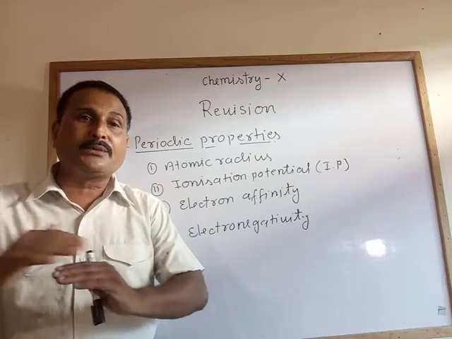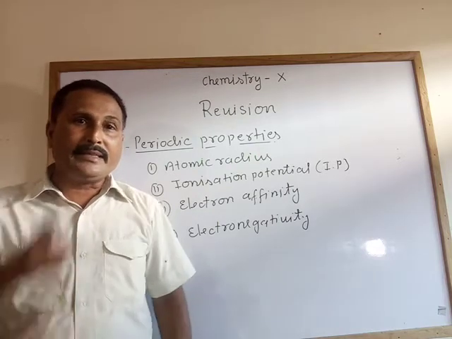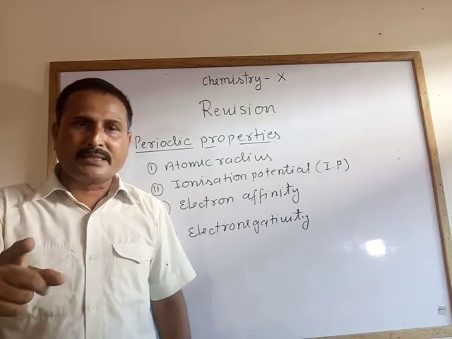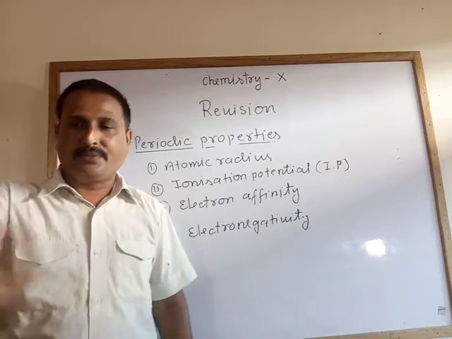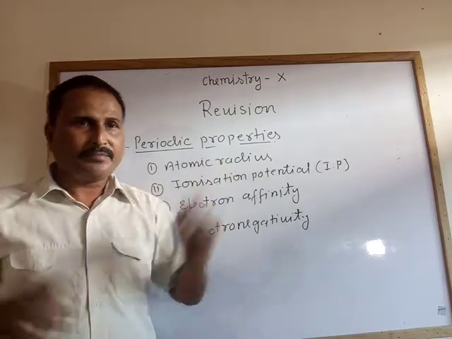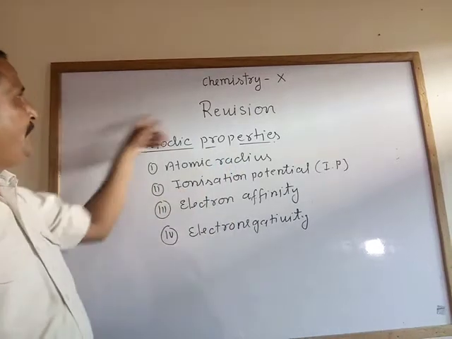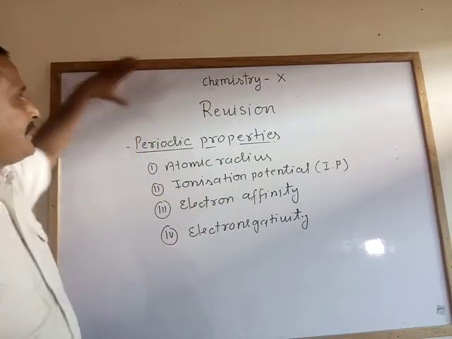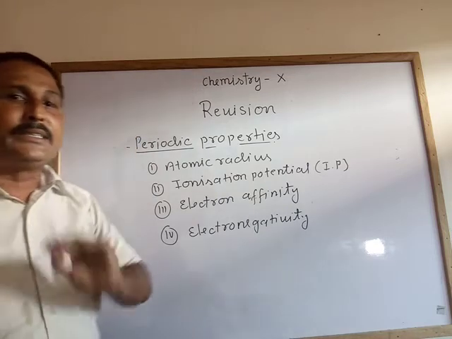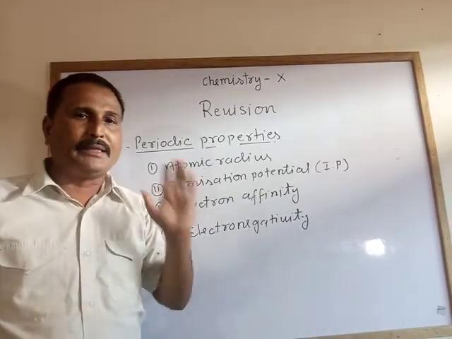Then how will the teacher manage the class? It means we need classification. Classification means we need classes: first, second, third, fourth, fifth, and so on. So in the whole periodic table, the different elements are classified into groups and periods.